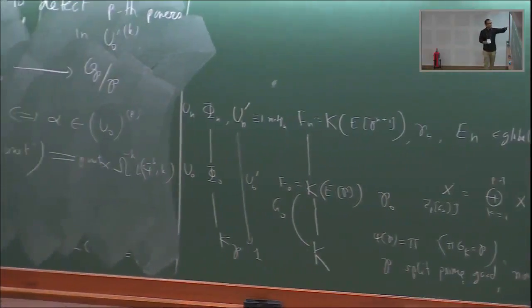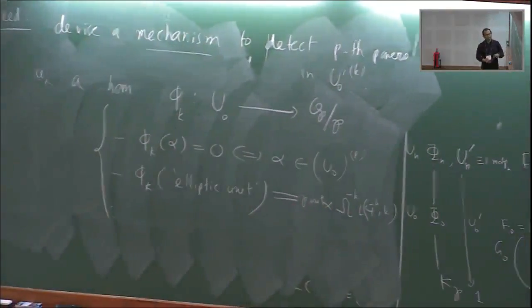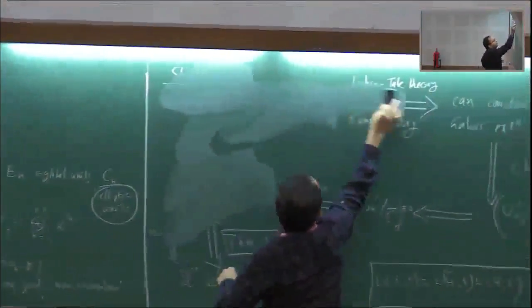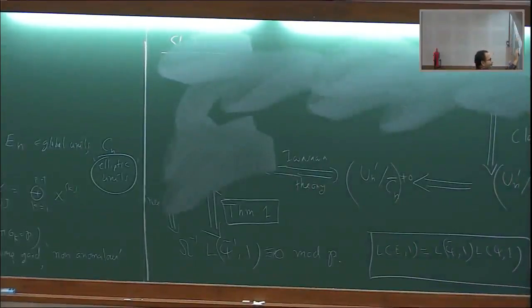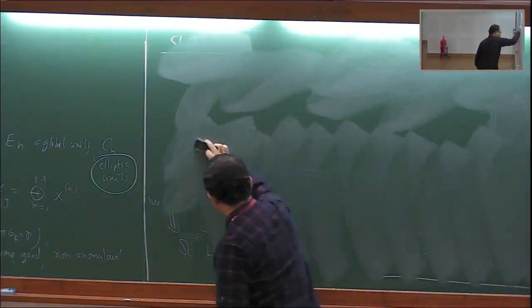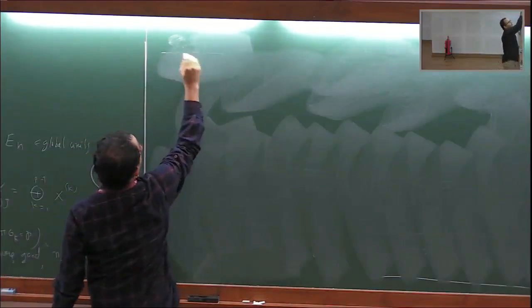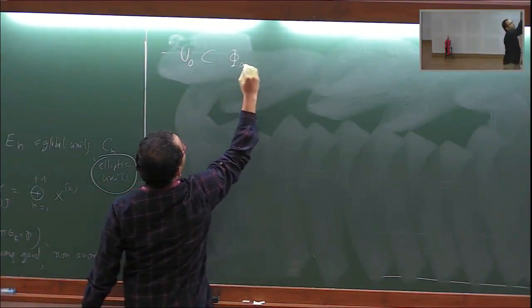So let's first see how to define this homomorphism. First, let's see where I have these units. What is this field?